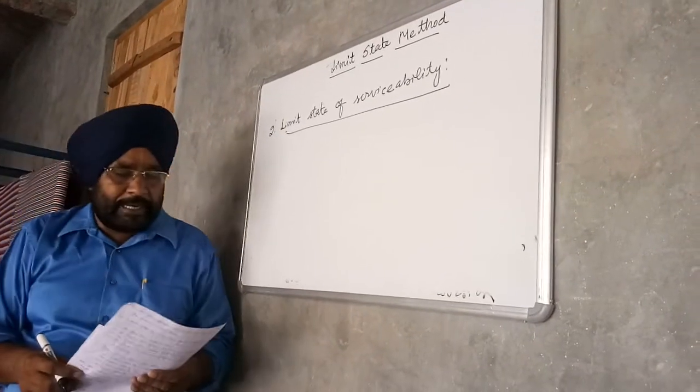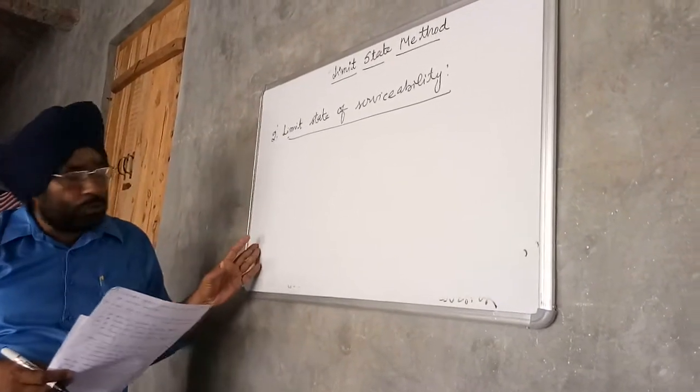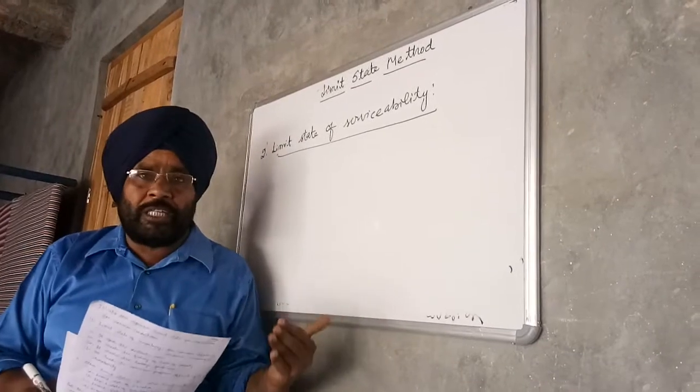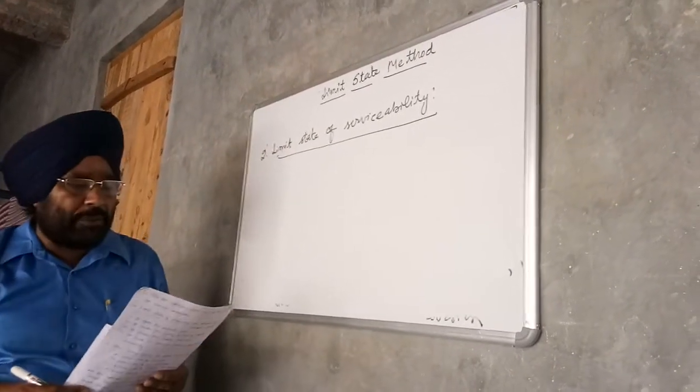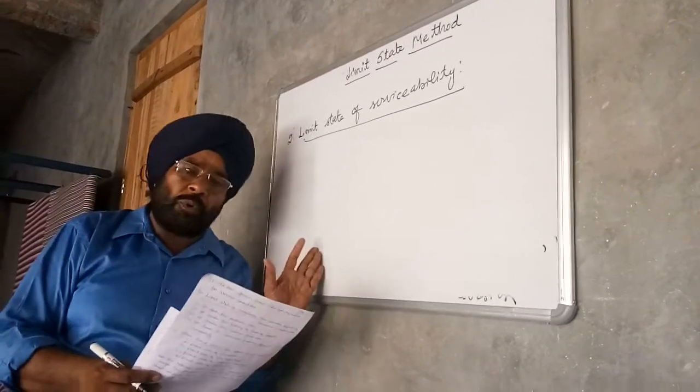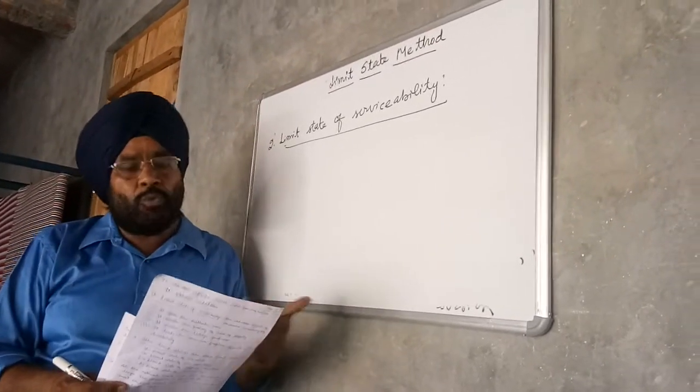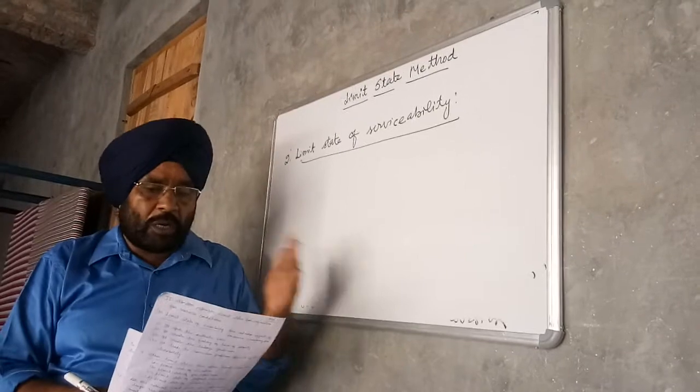So this limit state is introduced to prevent objectionable deflection and cracking, and limit state of serviceability means satisfactory performance of the structure at working loads. Working loads means service load.